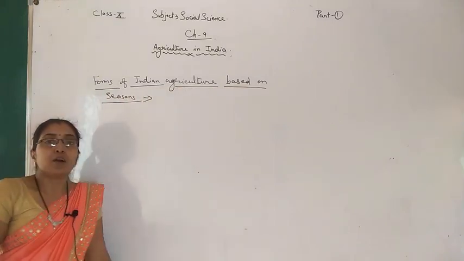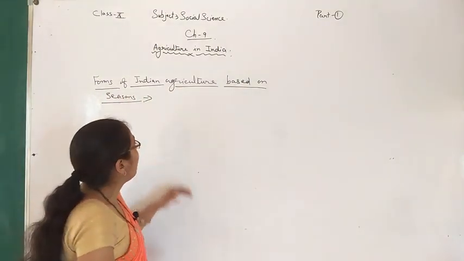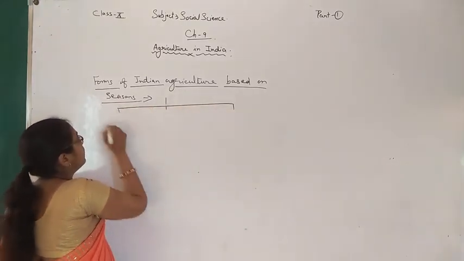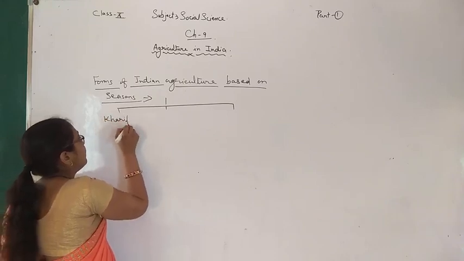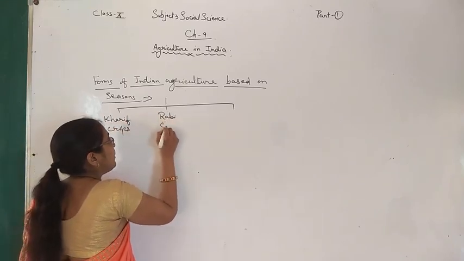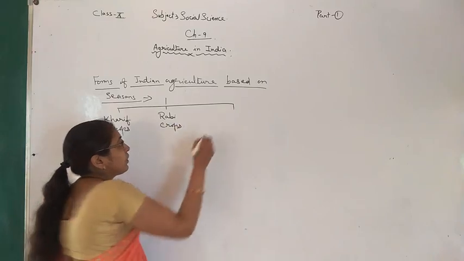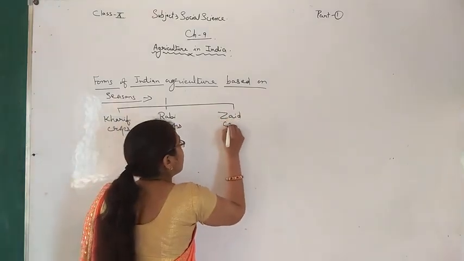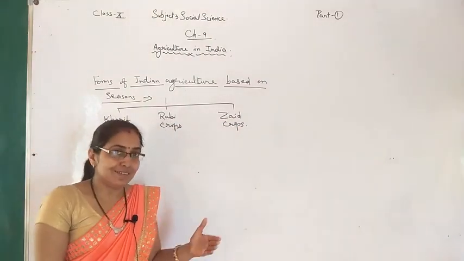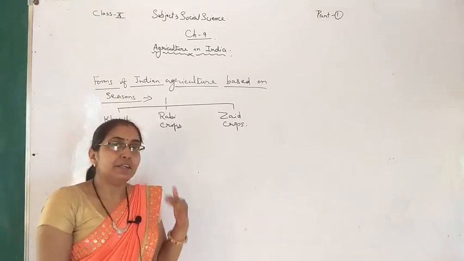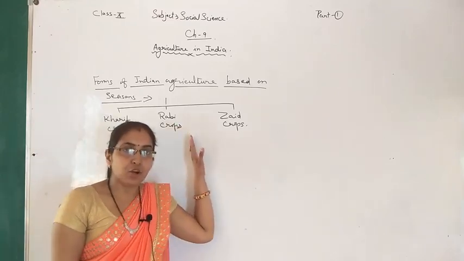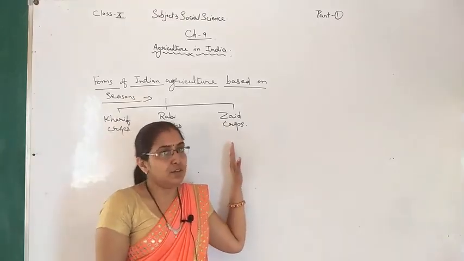According to seasons, there are 3 types of crops: Kharif crops, Rabi crops and Zaid crops.